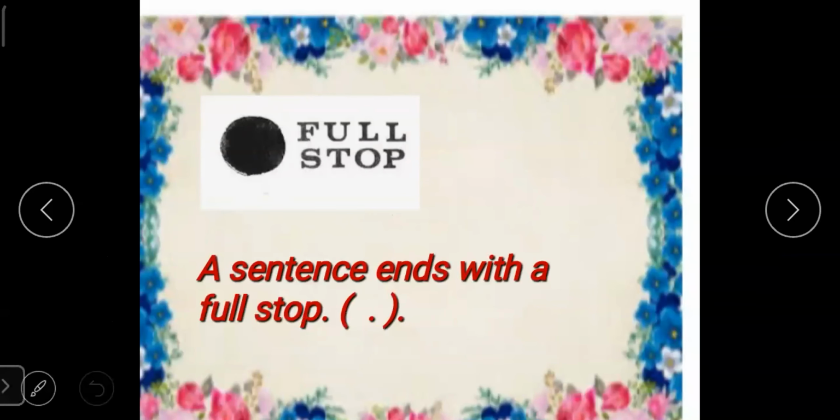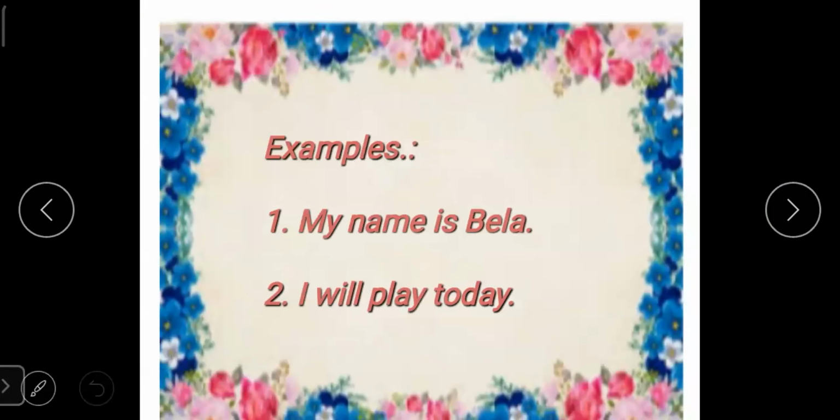Now, full stop. We have to put full stop at the end of sentence. For example, my name is Bela. My name is Bela. This is a simple sentence. So we have put full stop at the end of the sentence. You can see a small dot is there. That small dot is called as full stop in English. So whenever a sentence is complete, we have to put a full stop at the end of the sentence.